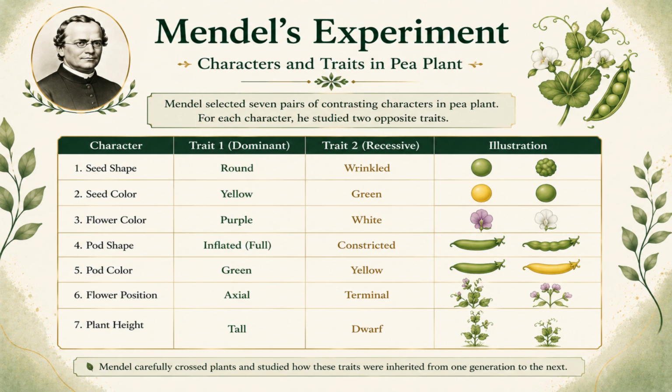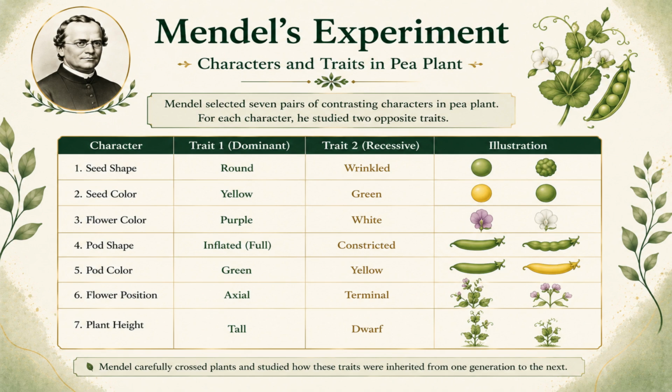7.1. Plant height. Traits, tall and dwarf. Some pea plants were very tall, while some were short or dwarf. 7.2. Flower color. Traits, violet or purple, and white. Mendel observed that some flowers were purple, whereas others were white.